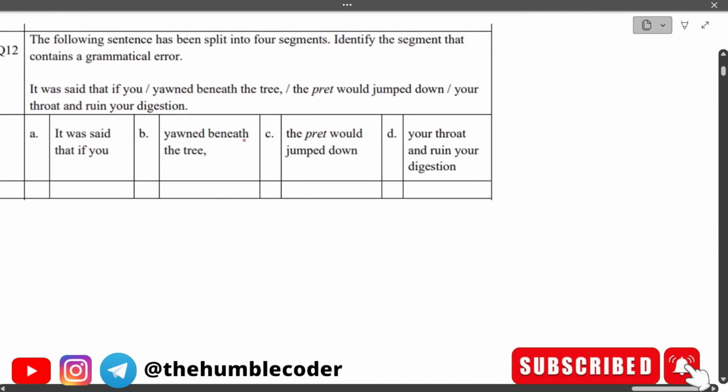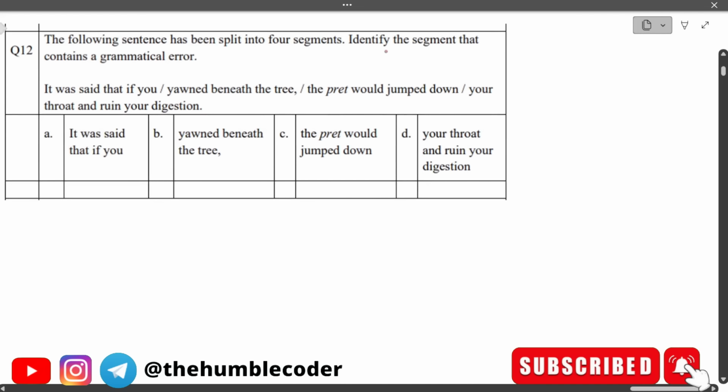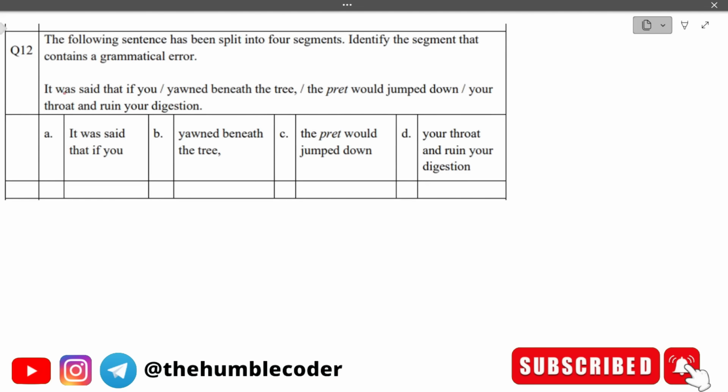Let's move on to the next question, which is: the following sentence has been split into 4 segments. Identify the segment that contains a grammatical error. Let's see the segments that we have. It was said that if you yawned beneath the tree, the prat would jump down your throat and ruin your digestion. Okay, so we have to tell which part has a grammatical error in it.